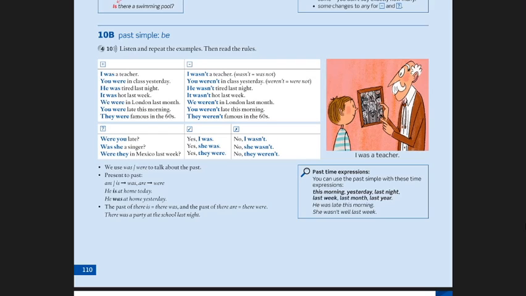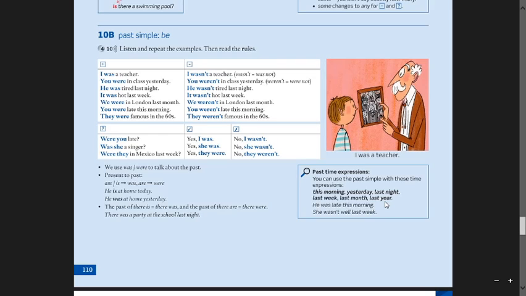Remember that it is usual to use past expressions to express tenses, okay? In the case of the past, we usually use these expressions: this morning, yesterday, last night, last week, last month, last year, okay? Well, when you read the rules, you have to go to the activities.